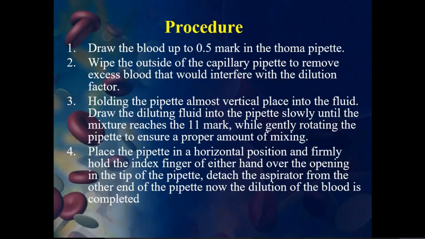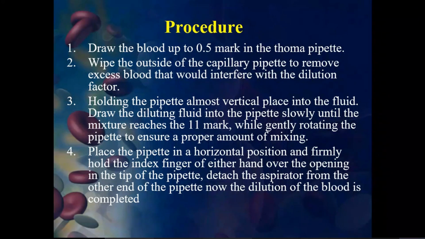You have to rotate it properly so that you get gentle mixing of the sample. The diluting fluid as well as the white blood cells and red blood cells will get mixed. But this diluting fluid is responsible for killing, or lysing, the red blood cells. When the red blood cells are lysed, the leftover cells are the white blood cells, different types of white blood cells.